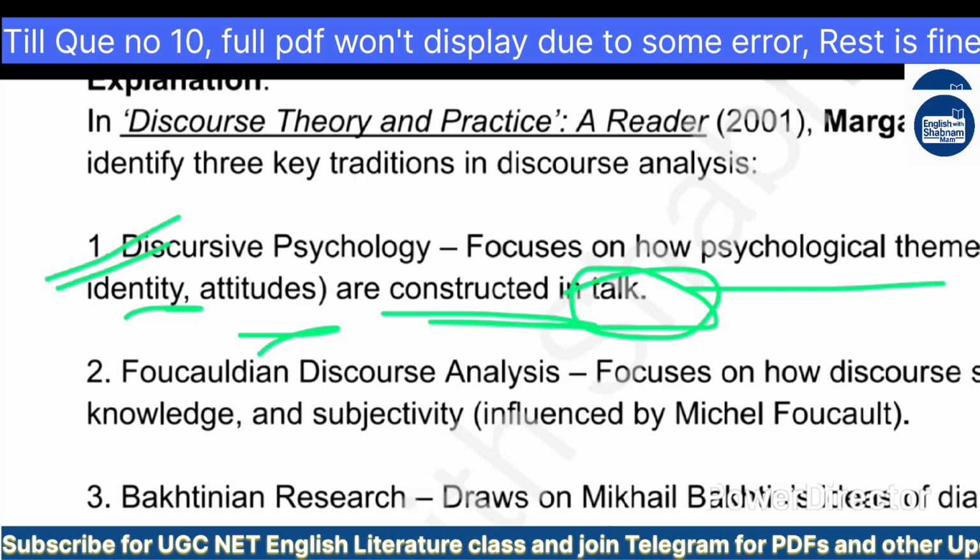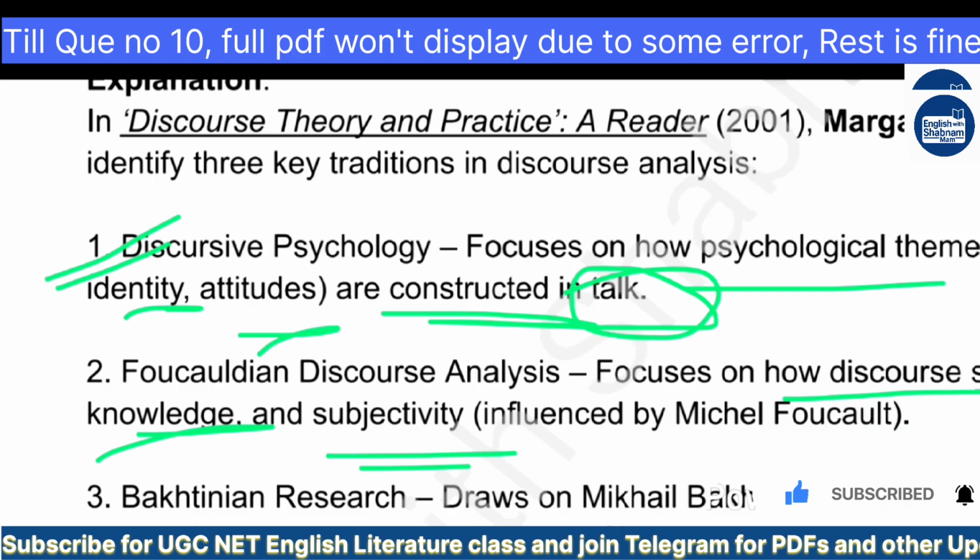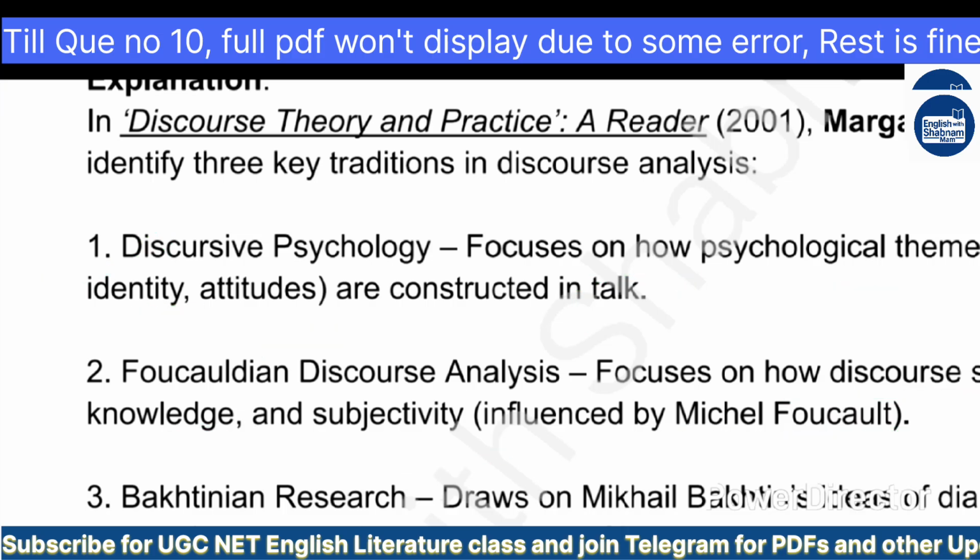Second, Foucauldian discourse analysis, which focuses on how discourse shapes power, knowledge, and subjectivity, influenced by Michel Foucault. And the other, Bakhtinian research, which draws on Mikhail Bakhtin's ideas of dialogism, heteroglossia, and the social nature of language. So for Saussurean, there is no space.